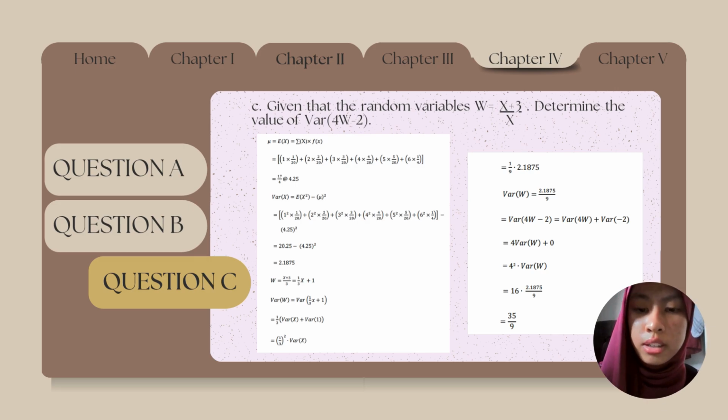So for variance W, we got 2.1875 over 9. Now, to determine the value of variance for W minus 2, we first have to separate the variables. So, variance W plus variance negative 2. Then we get 4 squared times variance W. And then in total, we get 35 over 9.